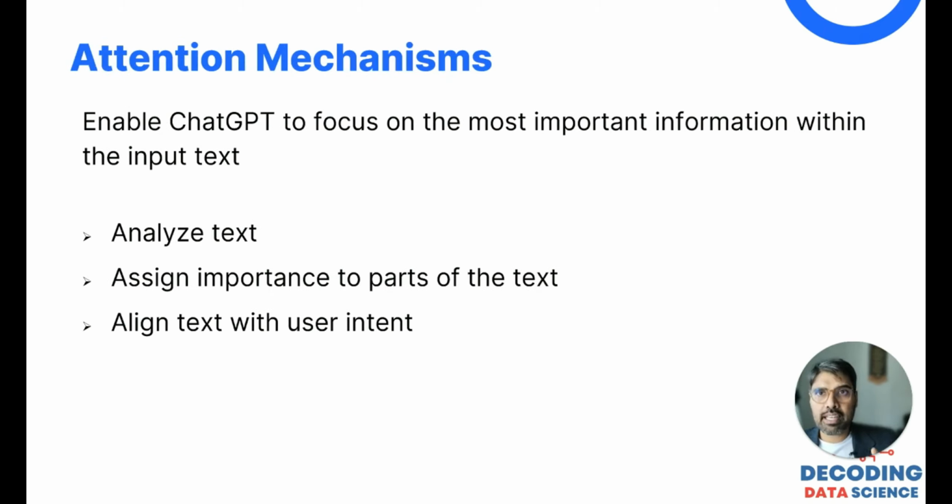But for transformers to work properly, especially with a chat-like interface, we have the attention mechanism, which allows it to focus on the most important part.